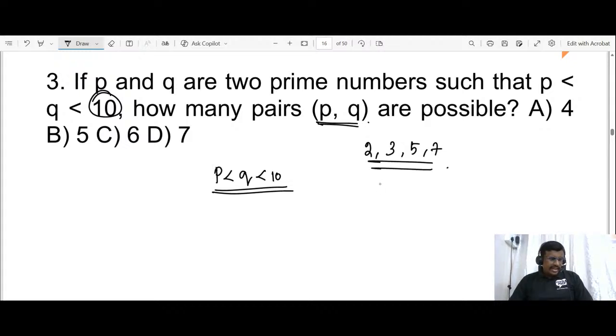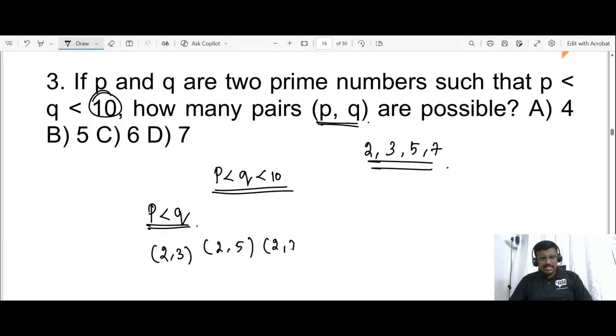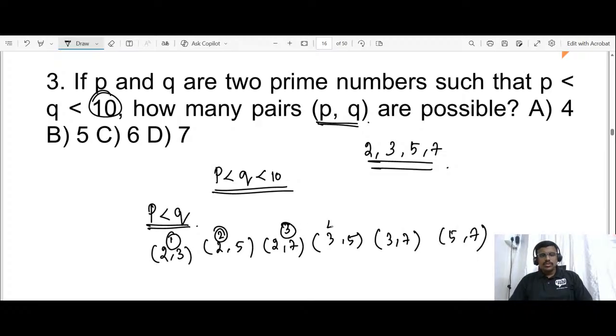P should be less than Q. So the possibilities are 2,3; 2,5; 2,7; 3,5; 3,7; and 5,7. Totally we have 6 possibilities, and the answer is option C. Very good, Ashwini.